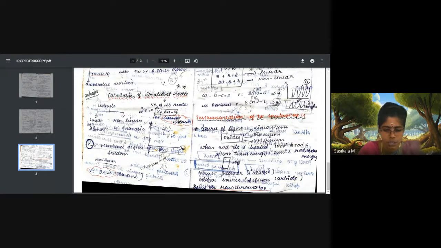After types of regions, what all have we discussed?